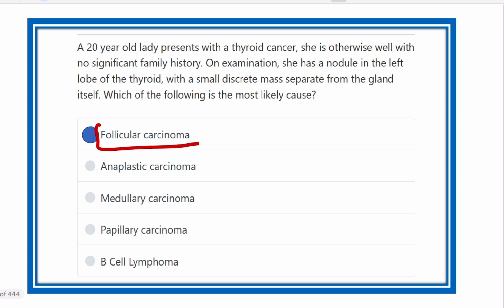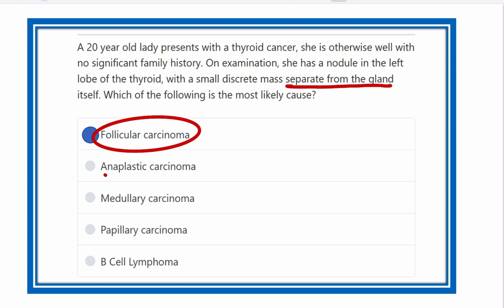So what is the answer? It is follicular carcinoma. Why follicular carcinoma? Because it is a thyroid gland swelling, but it can be felt separate from the gland. So the most likely diagnosis is follicular carcinoma. In papillary and other conditions, the nodule cannot be palpated separately.